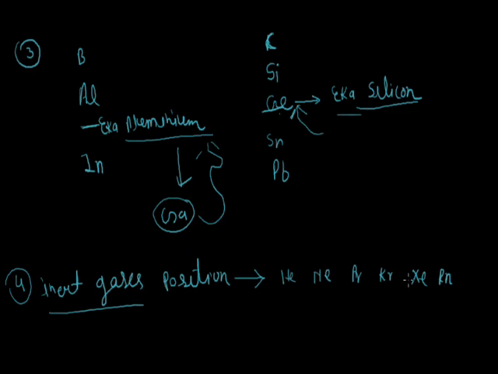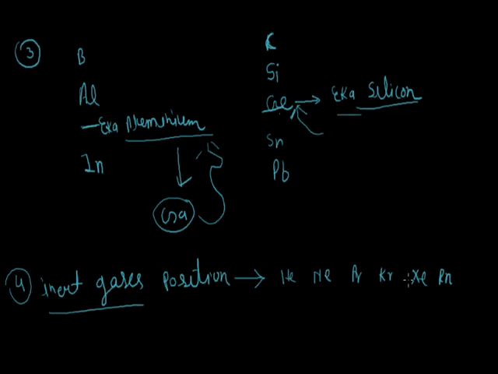Since these gases are very inert and are present in extremely low concentration, one of the greatest achievements of the periodic table was that when these gases were discovered, they could be placed in a new group, that is zero group, without disturbing the existing groups. So these are some merits of Mendeleev periodic table.